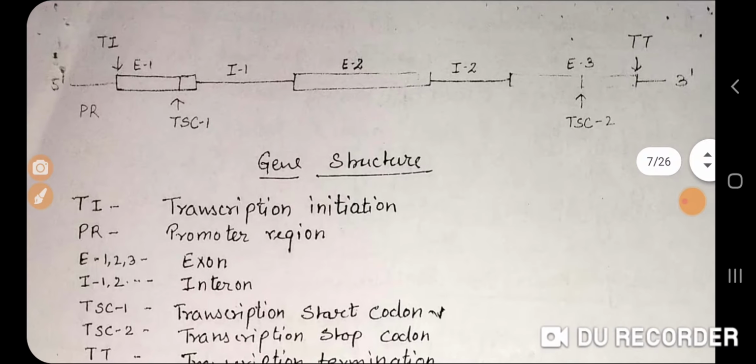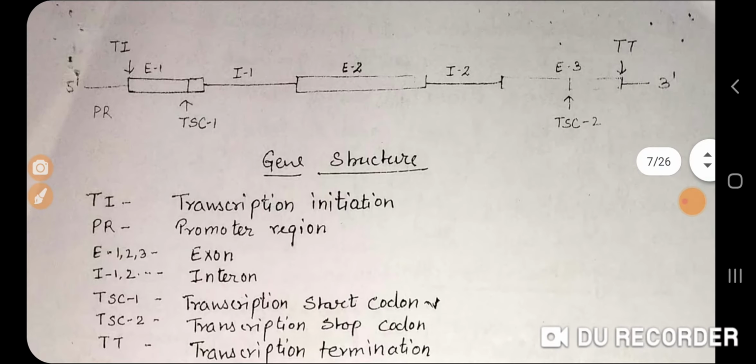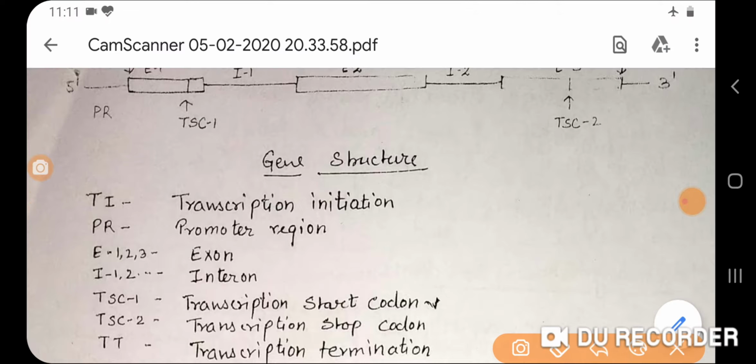So here is a diagrammatic representation, so you can understand. There is a sequence with a 5' end and a 3' end.